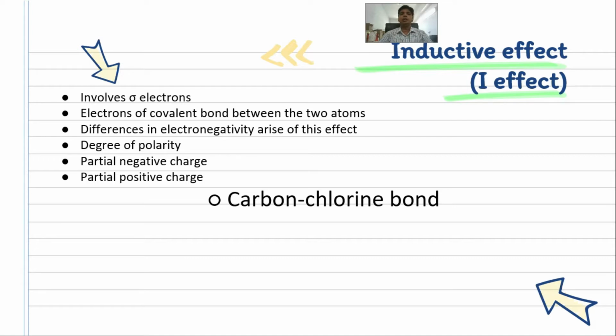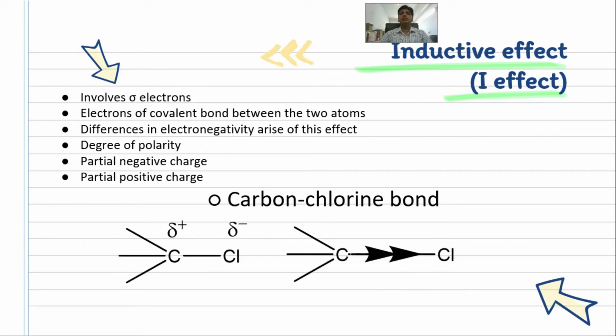Whichever atom or element has higher electronegativity will gain a partial negative charge, while the other atom which is attached with the bond will gain a partial positive charge. Let us take an example of a chlorine-carbon bond. Here there is a difference of electronegativity between the carbon atom and the chlorine atom.